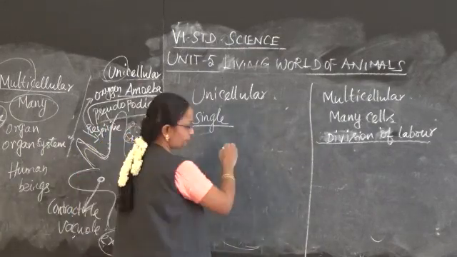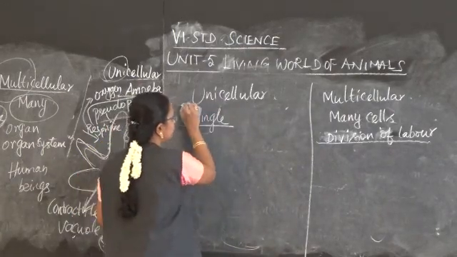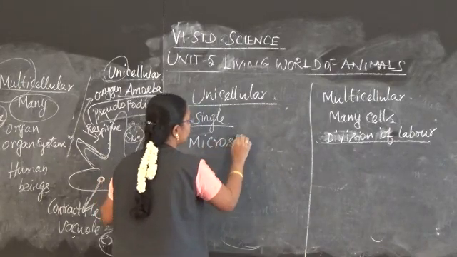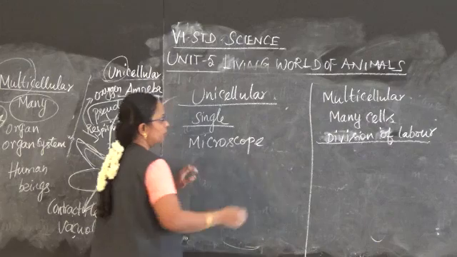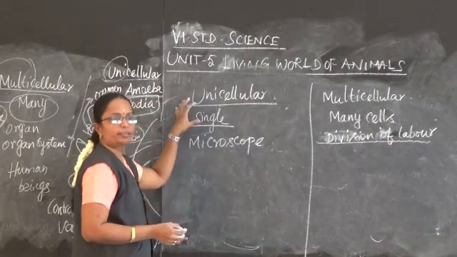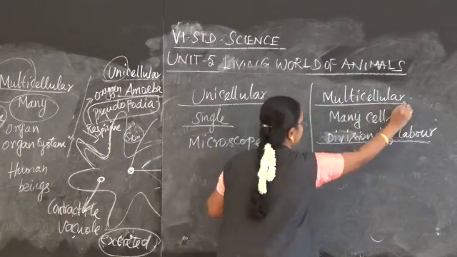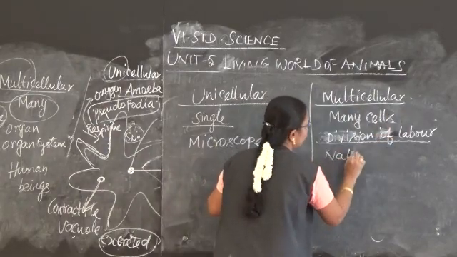And then we can see unicellular organisms only with the help of a microscope, but multicellular organisms can be seen with the naked eye.